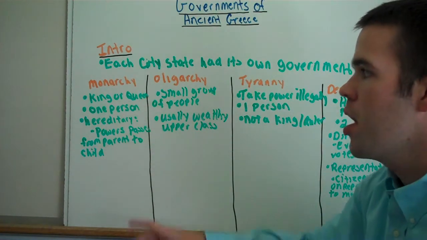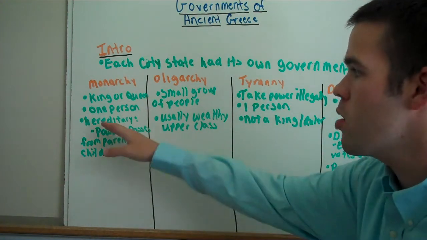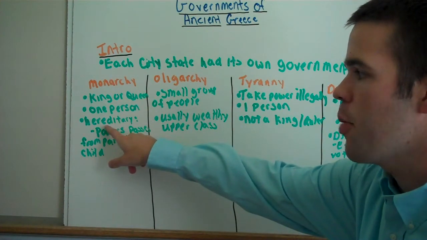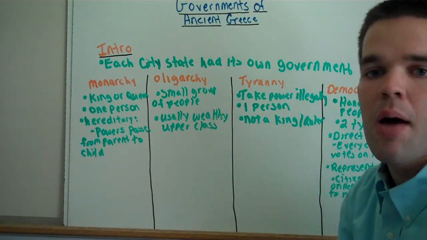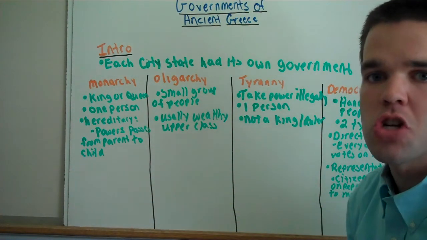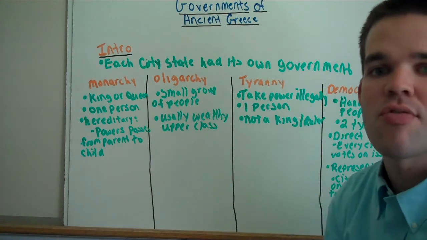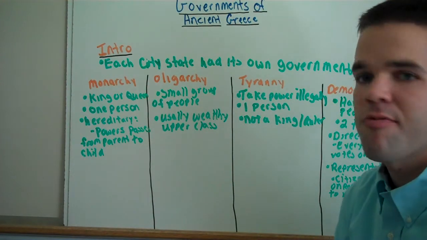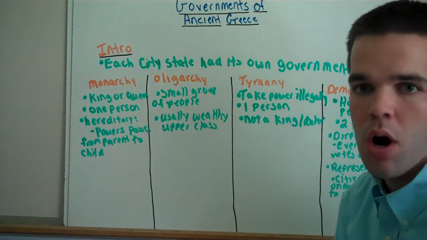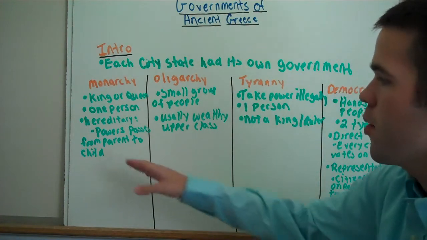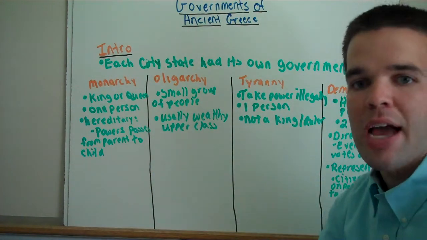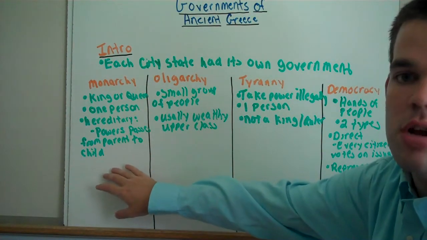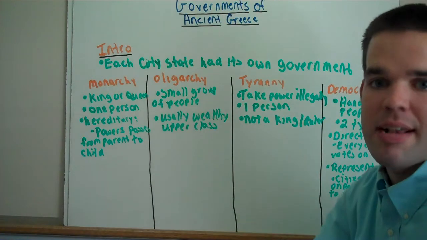Let's start with monarchy. Monarchy is ruled by a king or a queen, usually one person. Its power is passed down hereditary, which basically means the power is passed down from a parent to a child. Usually it is from a father to a son, but in some instances it could have been father to a daughter, or however it worked, depending on the family. Now, we'll spend more time in the Middle Ages talking more about monarchy then, but it does start in Greece, and Greece really picks it up.